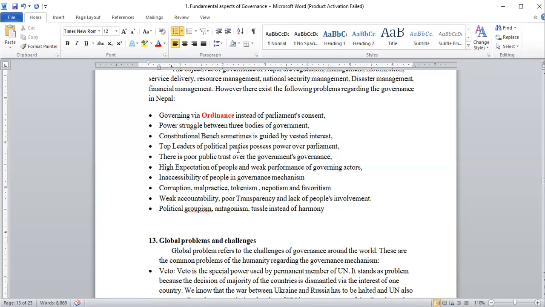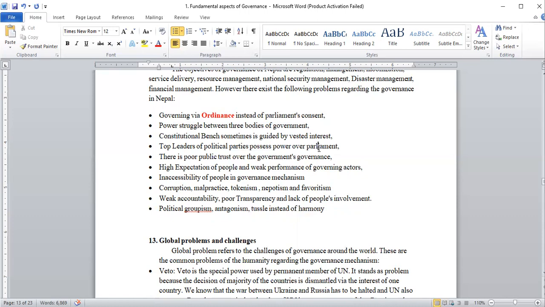The leaders of political parties possess power over parliament. We know that parliament is independent, but in parliament, the political party's leader possesses power. The members of parliament, or sabhasads, are not acting freely with their own logic and independence, but they are guided by the political leaders. Whatever the party leader says, whatever the party president or chairman says, they follow the same thing.